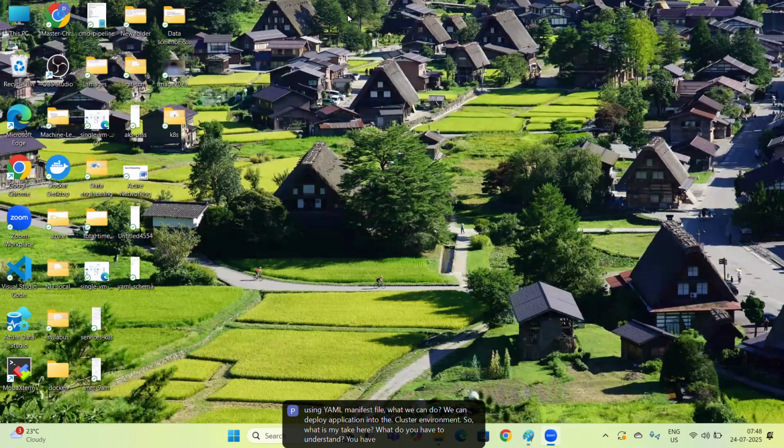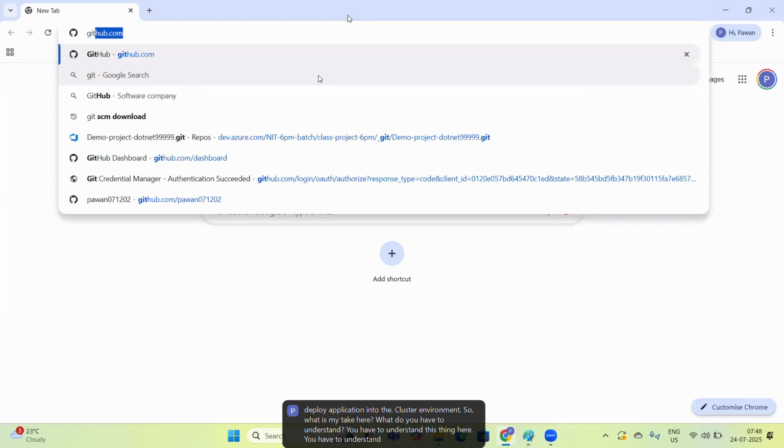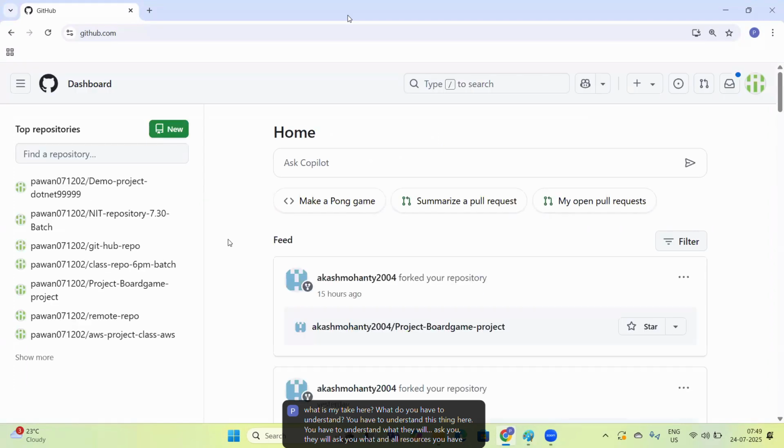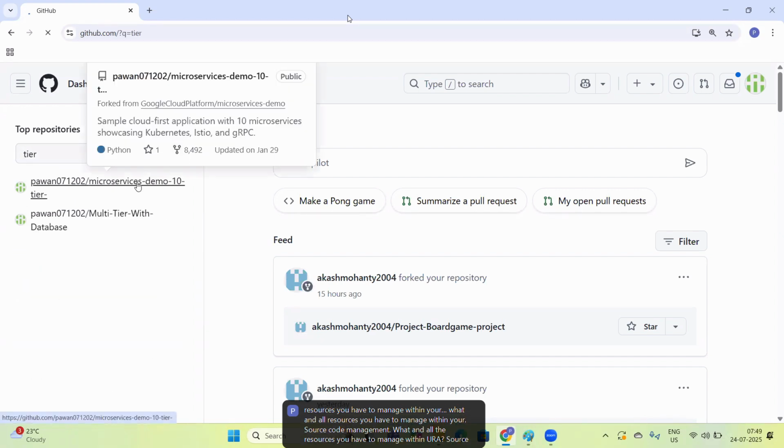You have to understand this thing here. You have to understand what they will ask you. They will ask you what and all resources you have to manage within your source code management.